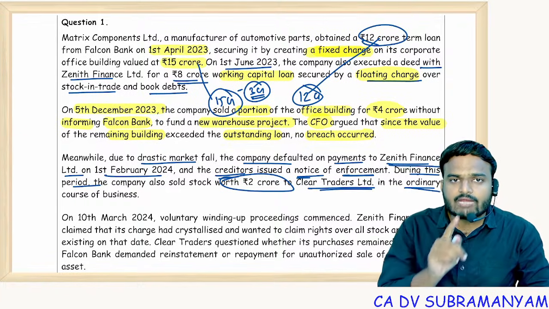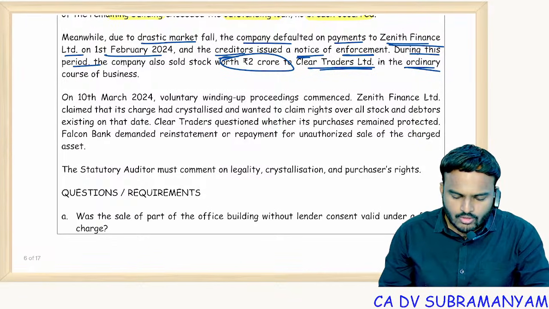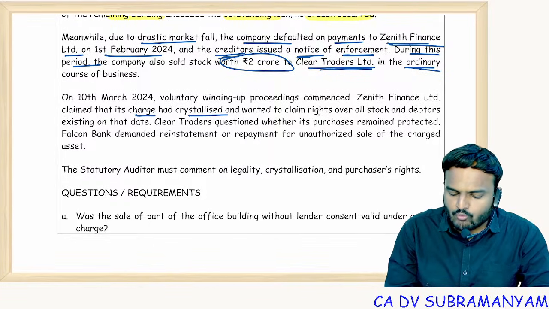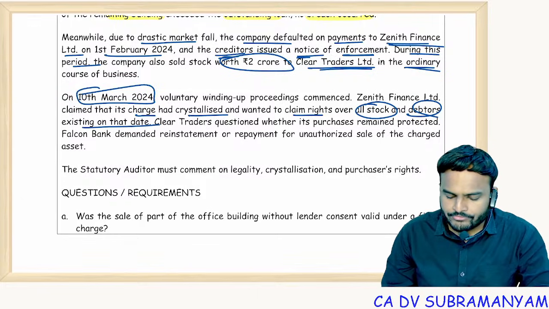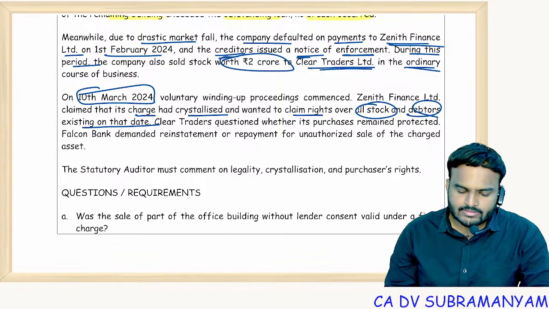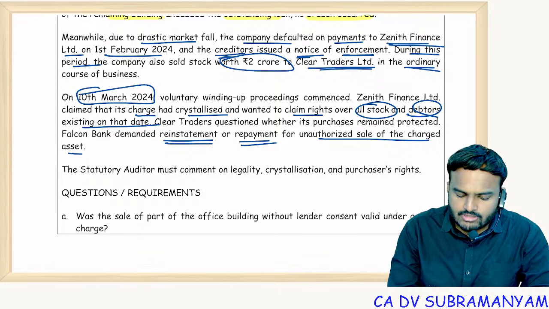Crystallization means what? Converting floating charge into fixed charge. On 10th March 2024, voluntary winding up proceedings commenced. Zenith Finance Limited claimed that the charge had crystallized and wanted to claim rights over all stock and debtors existing as on the date. Which date? 10th March 2024. Clear Traders questioned whether its purchases remained protected.